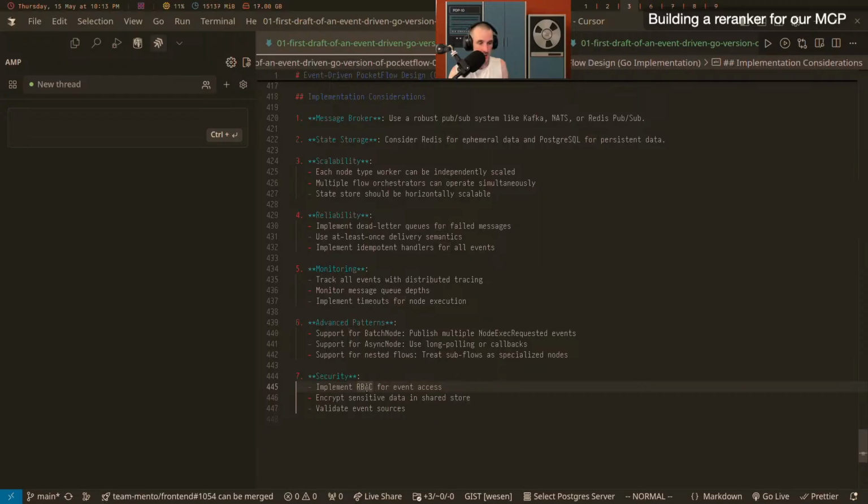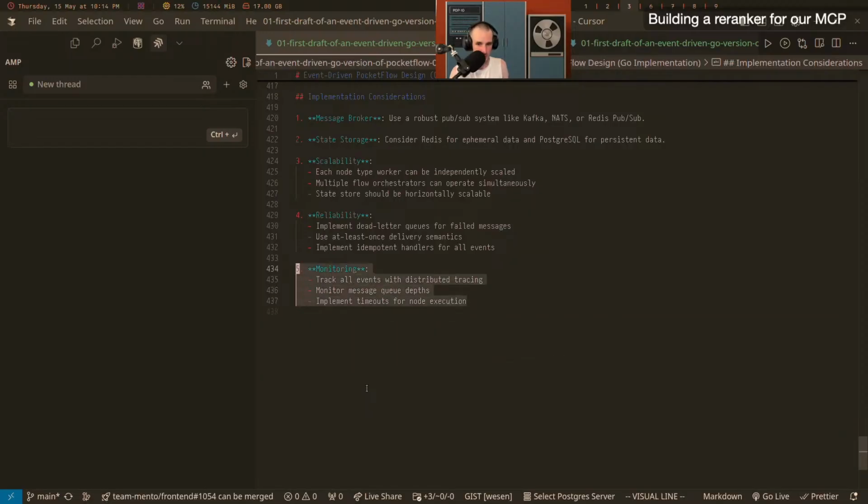This is fucking complicated to build, right? And I don't care right now. I don't even have anything. Once I get big enough, I'll certainly think about security. I don't want to care about async node, nested flows, or whatever right now. I don't want monitoring or tracing. All of these things, if it thinks it has to do them, it will generate a lot of stuff that's not going to work, that is too much and not of value for me right now. And so that's why I removed them from this file, right?